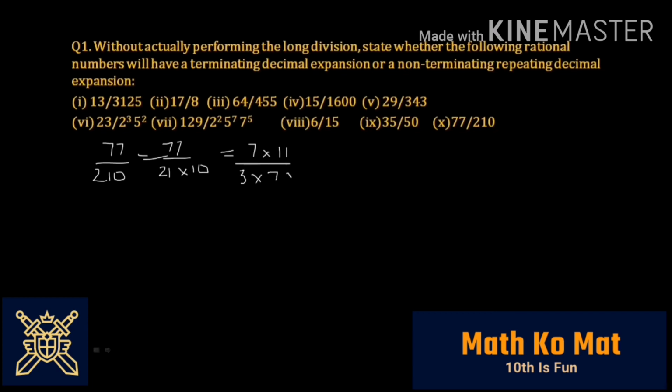And 10 is 2 into 5. 7 and 7 get cancelled, but still you have 3 as the factor. And this 3 makes this number a non-terminating decimal expansion. So this was the very basic solution, and it was nothing but a lengthy question.